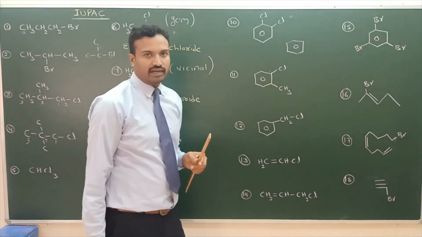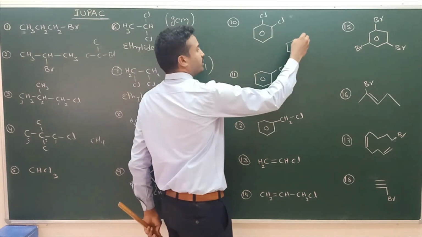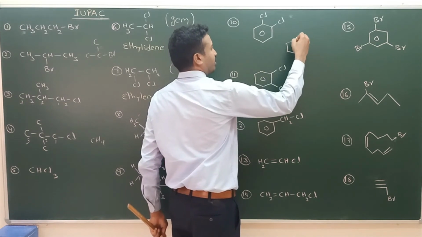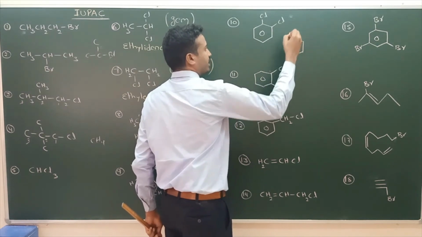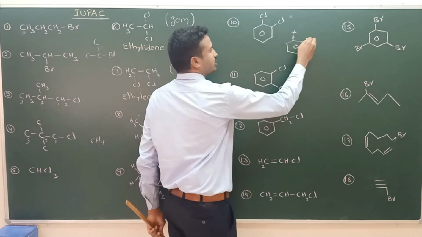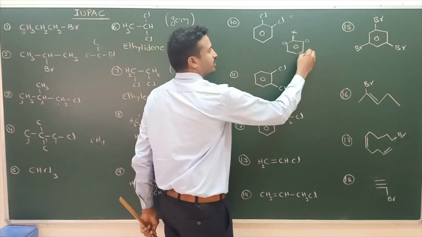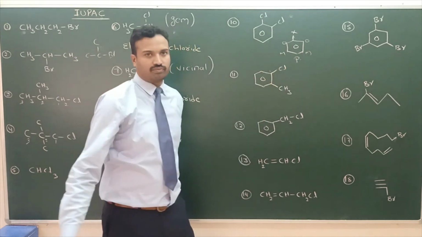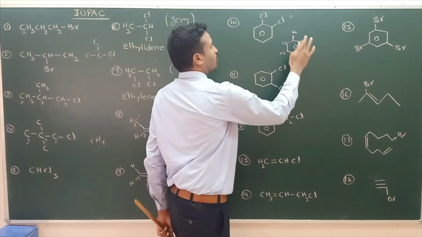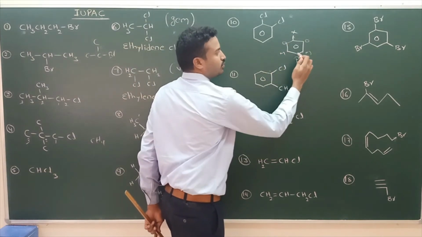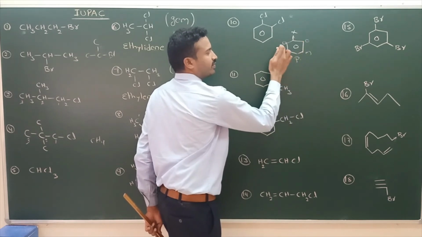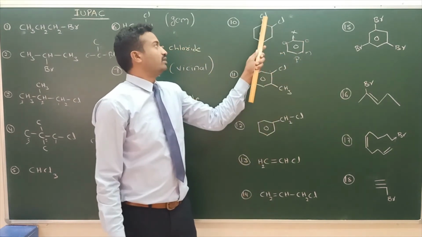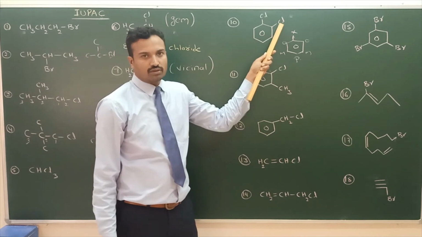All the positions are equal and identical. If any substance is there, at any one position, say one substituent X. Adjacent positions are ortho. Ortho adjacent positions are meta. Group adjacent position is para. For example, the group is here. These two are ortho. These two are meta. This one is para. So this is group adjacent position, ortho.